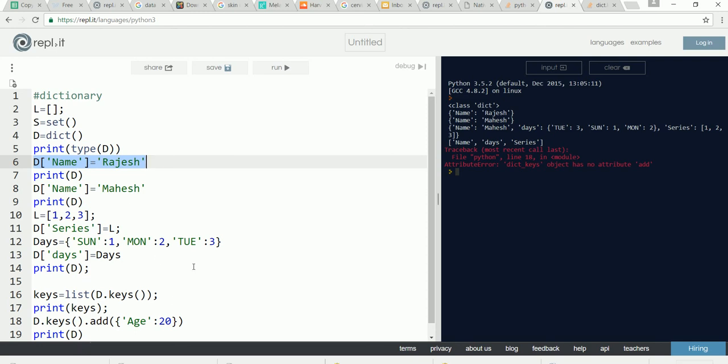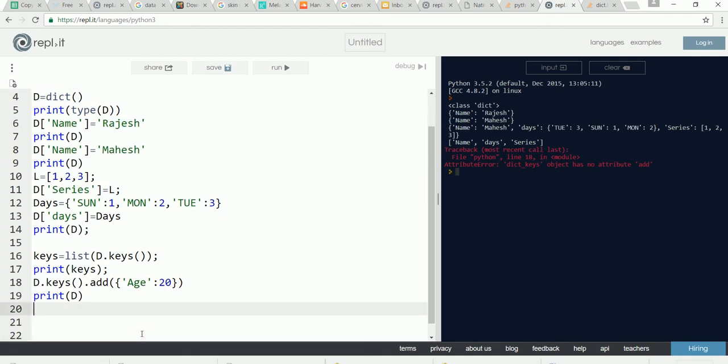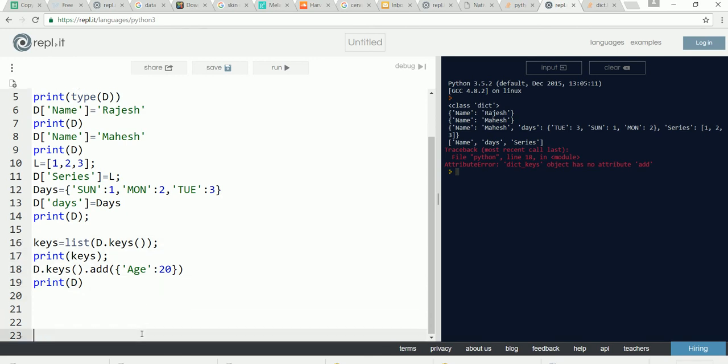Now sometimes you might want to access the keys one by one, the first key or the third key, rather than accessing by name, because in a dictionary there might be thousands of keys. You might not remember all the names. You might want to access them by the index. So if you want to access a dictionary by index, I cannot do d of 0 simply because 0 is not a key in the dictionary.